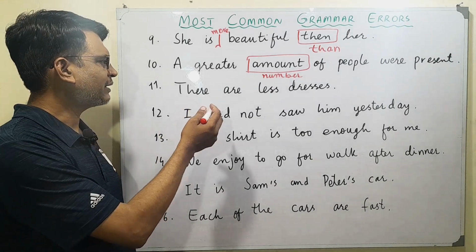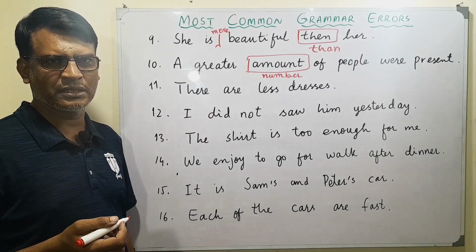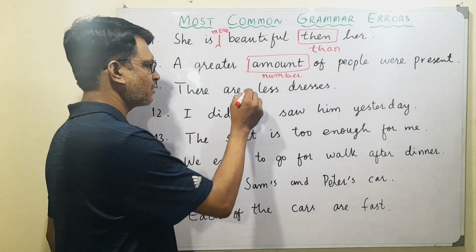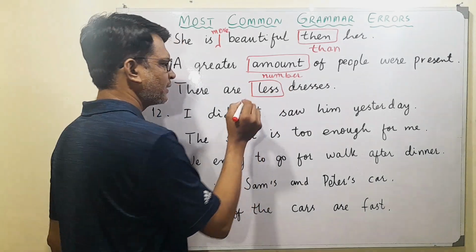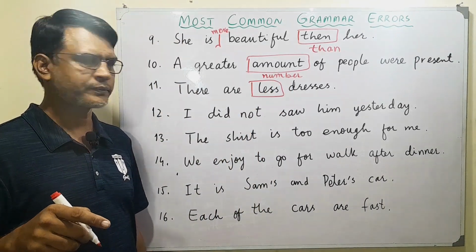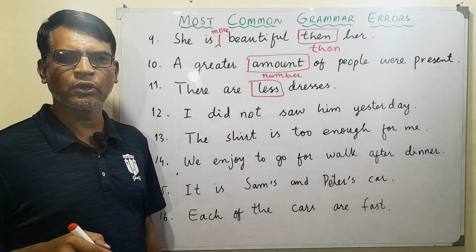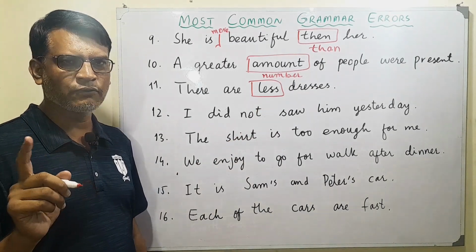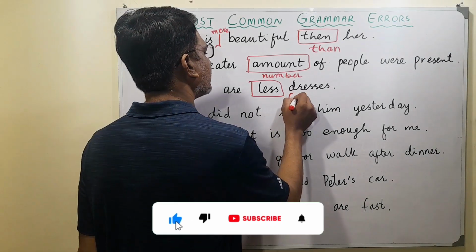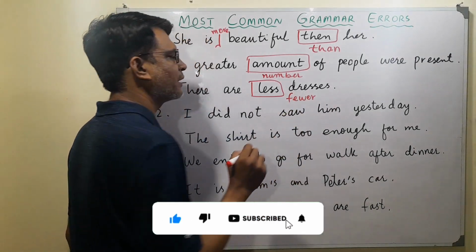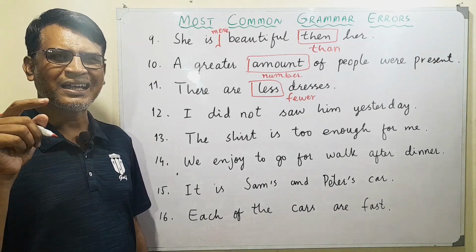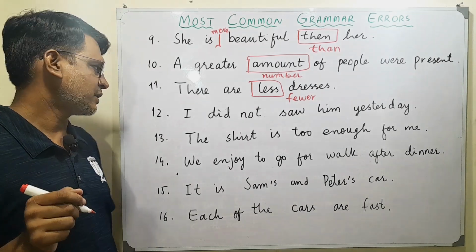Then we have: there are less dresses. The problem with this sentence is again over here. This is another problem of countable and uncountable. Less is used for uncountable words, not for countable words. We say there are fewer dresses, because few is used for countable words.